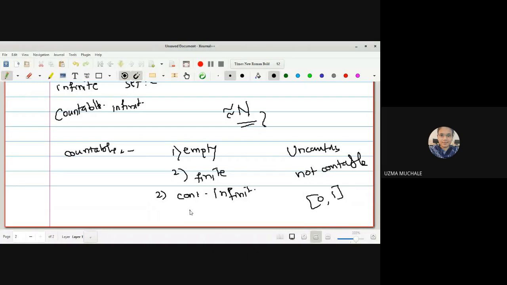So, what do you mean by a countably infinite set? We have the one-one correspondence, or we can say it is equivalent to the set of natural numbers. So if it is not countable, that means it will not have a one-one correspondence with the set of natural numbers, or in another way, we can say the uncountable set is not equivalent to the set of natural numbers, right? Can you say the set of the real line is equivalent to the set of natural numbers?